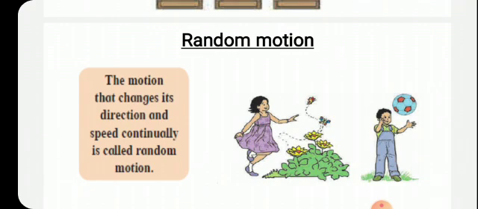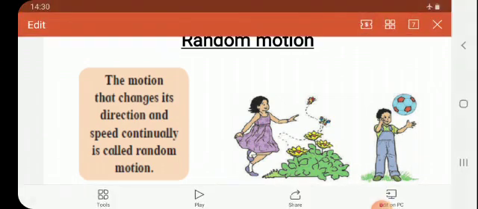Now I just want to revise the types of motion that we studied. We studied linear motion and non-linear motion. In linear motion, the object moves in a straight line. There are two types of linear motion: uniform linear motion and non-uniform linear motion. Next is non-linear motion, where the object does not move in a straight line.